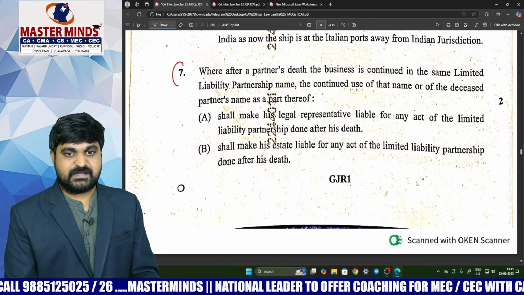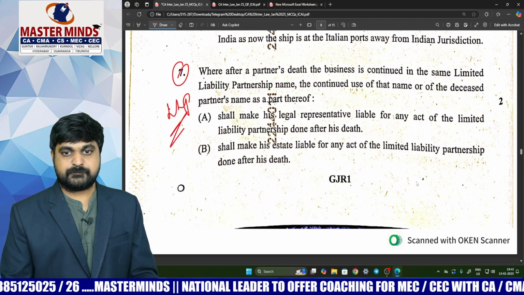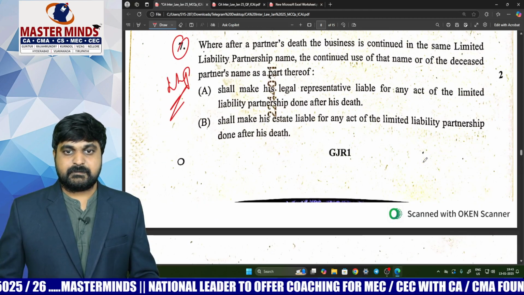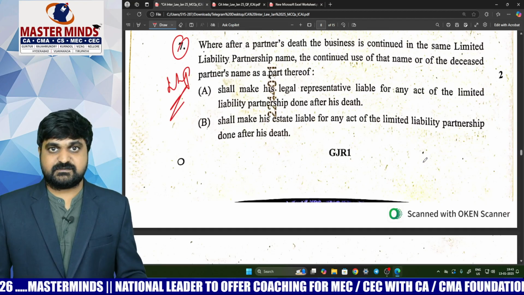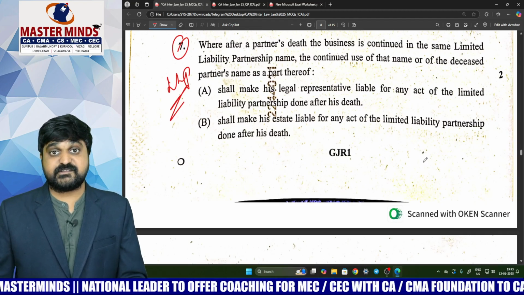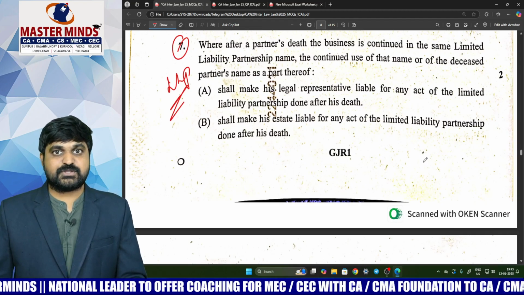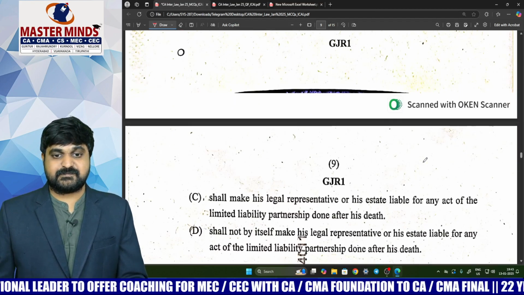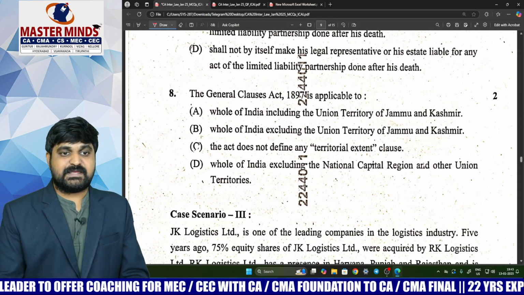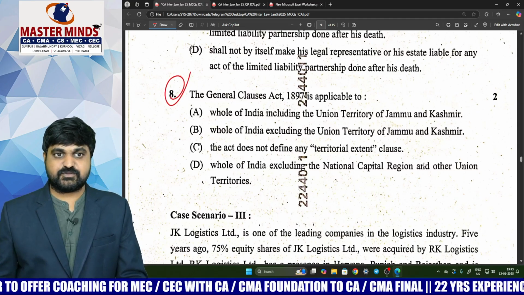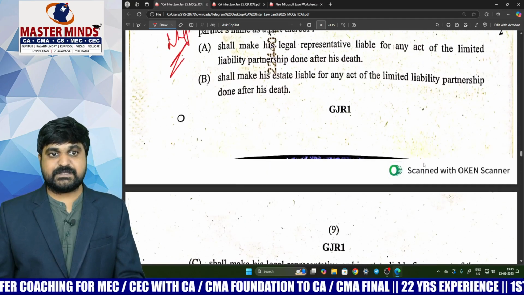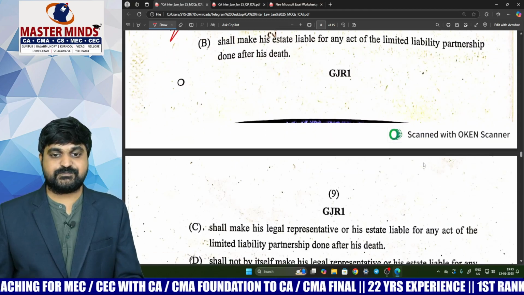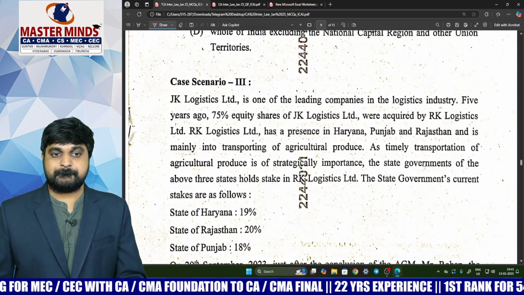So next one, this is from LLP. What about the liability of the estate of a deceased partner? What about the liability of the legal heirs of a deceased partner? That is the question here. Next one, applicability of the General Clauses Act. Both 7 and 8 are independent questions, that means without any scenario. Next one.